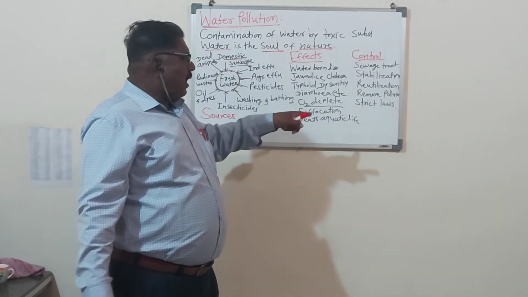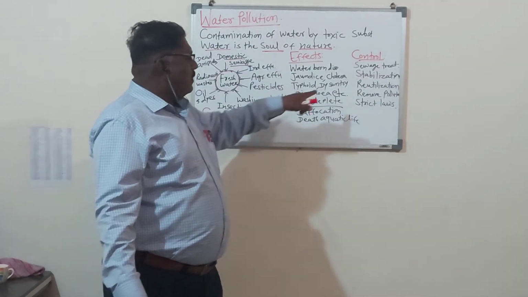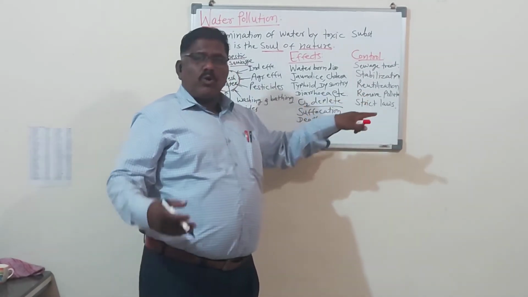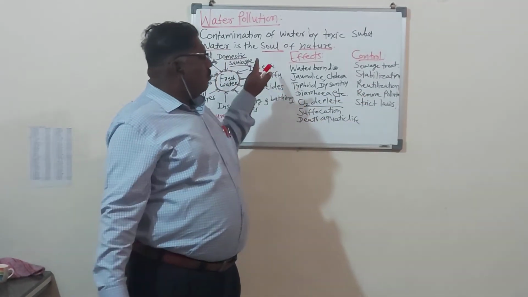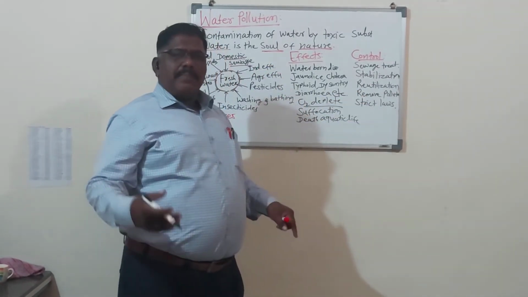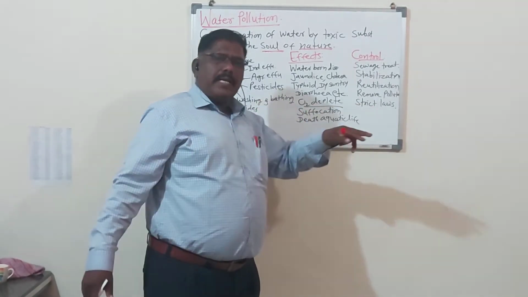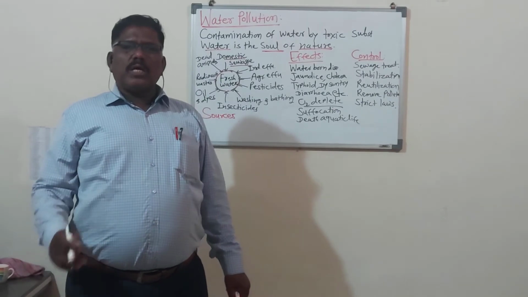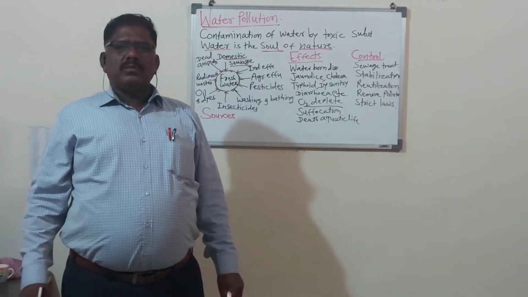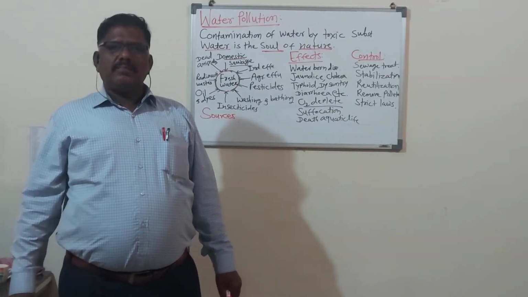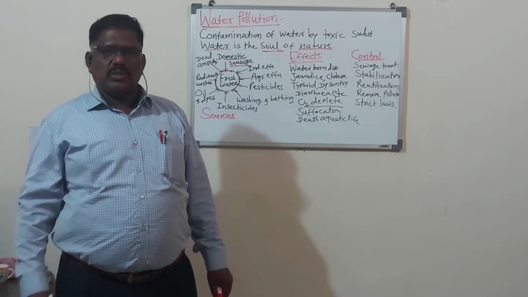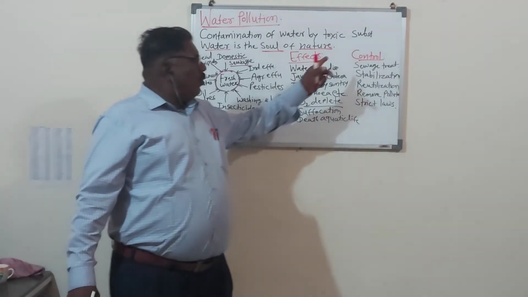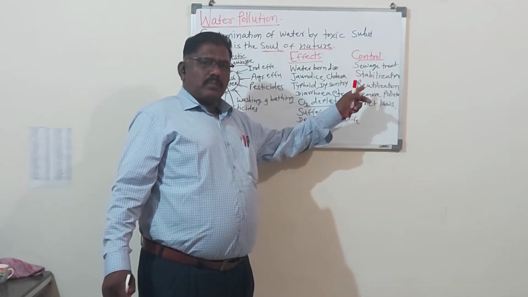Reutilization, again reutilization, filter and filter, that is the reutilization. Remove the pollutant from the polluted water, and by making strict laws, if anybody causes water pollution, give the prison, give the punishment by framing the laws, so we can control water pollution.